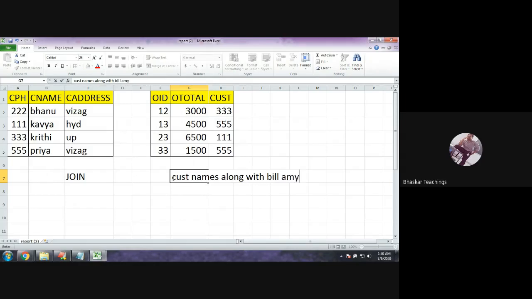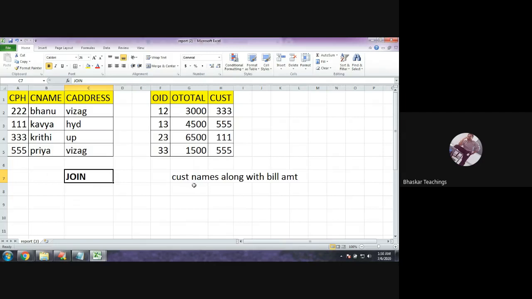If this is the query, display the customer names along with their bill amount and the details of this order. So here I need to get the customer names from the customer table and the bill amount from the orders table. So in this query I need to get data from both the tables. Then in such cases you go for a join operation. Join operations are required when you need to get the data from more than one table.